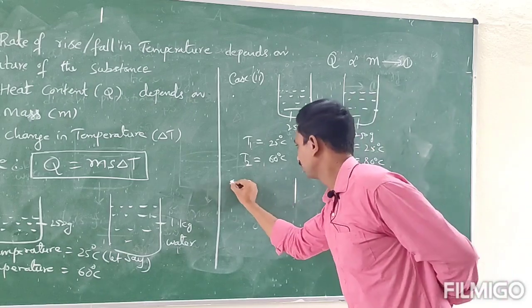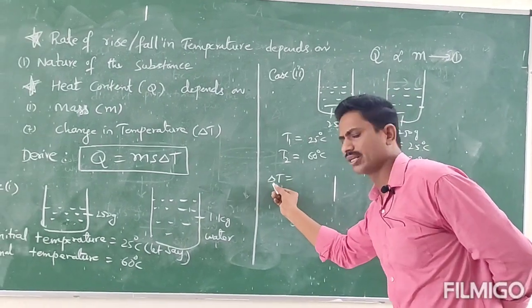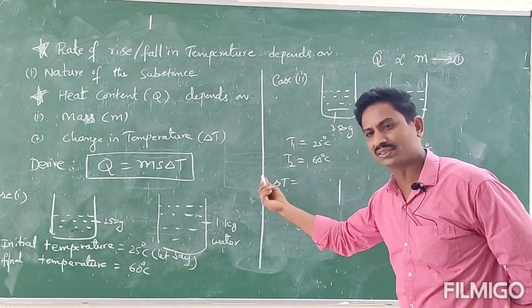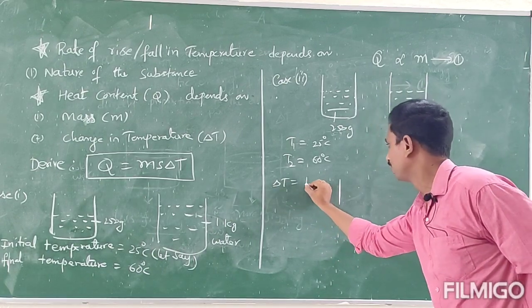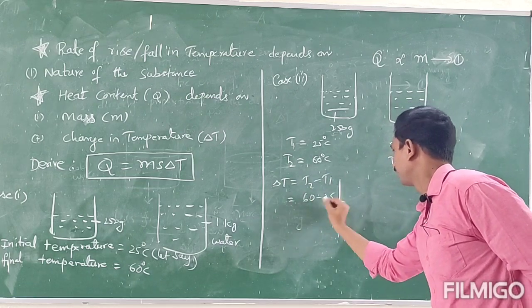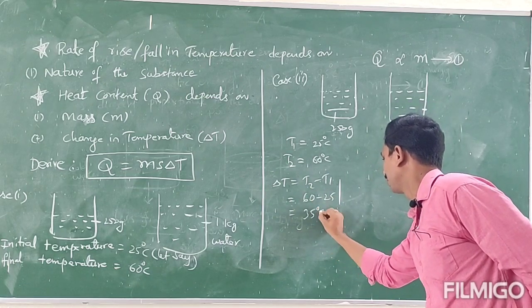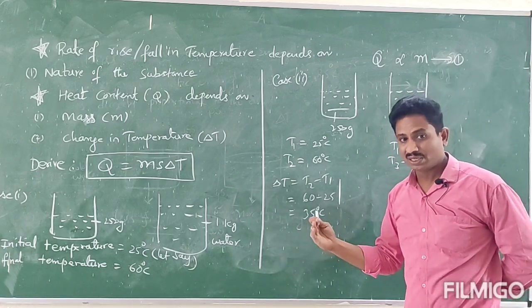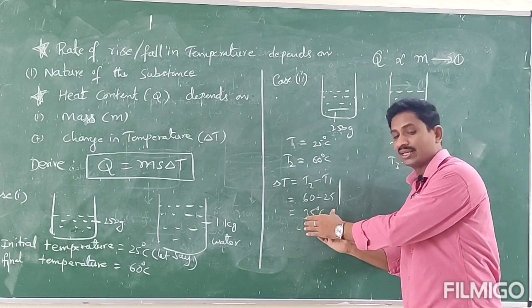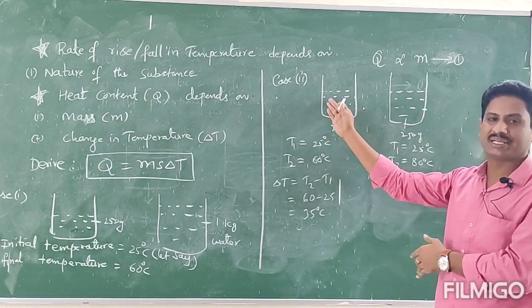That means delta T, delta means you know already change, here rise. So rise in temperature is equal to T2 minus T1, that equals 60 minus 25, that equals 35 degrees centigrade. That means we have to supply heat energy to raise 35 degrees centigrade in the first beaker.